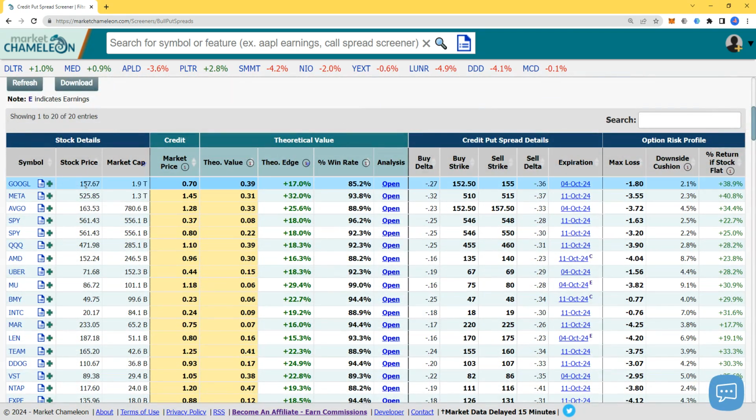We got Google, price 157.67. They have lawsuits and all that, but still, it was 150 last week. Market cap 1.9 trillion. Let's see what we got before we even do anything.